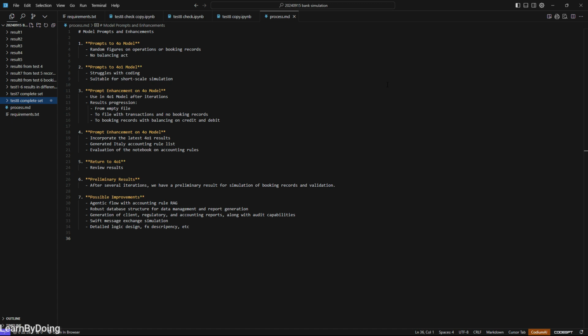And in the future, I would try to integrate the agentic flow to make the simulation more precise or more comprehensive.